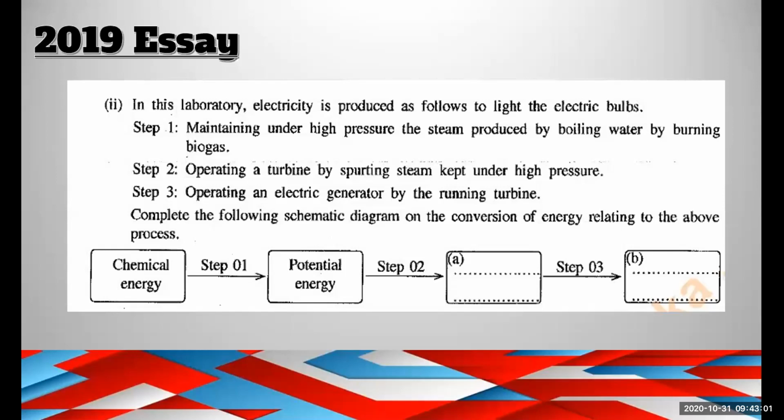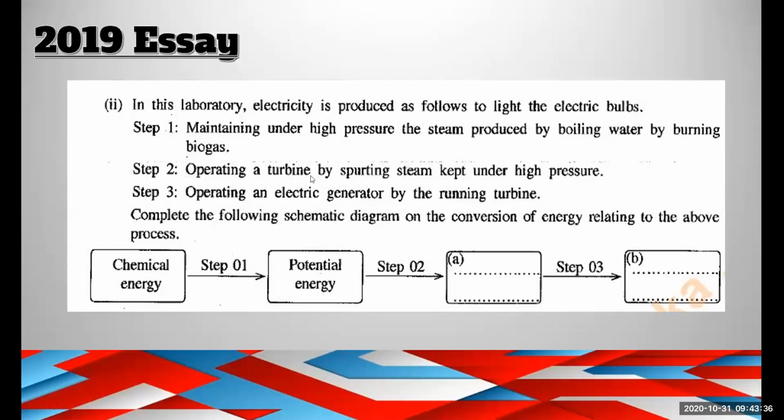So what happens in step 1? Maintaining under high pressure the steam produced by boiling water by burning the biogas. So in step 1, chemical energy becomes potential energy. Step 2: operating a turbine by spurting steam kept under high pressure. What happens?